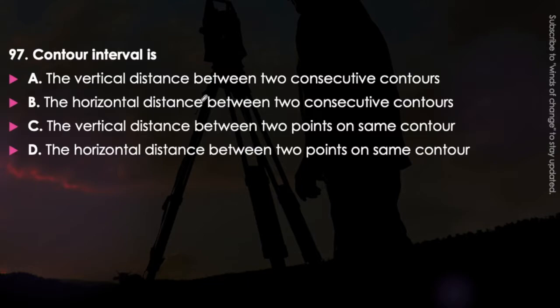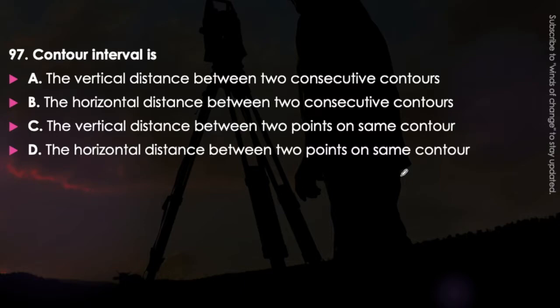Next question. Contour interval is the vertical distance between two consecutive contours, the horizontal distance between two consecutive contours, or the vertical distance between 2 points on the same contour, or the horizontal distance between 2 points on the same contour. Just think about it. What is the definition of the contour interval?